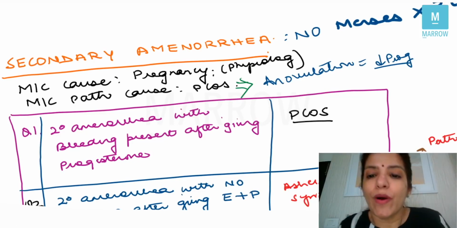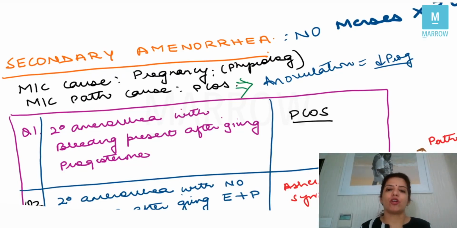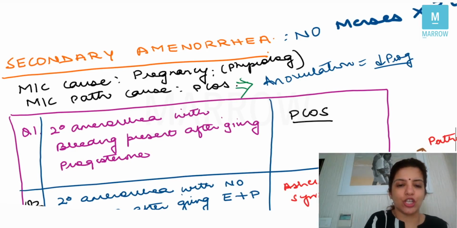Now, how are you going to get questions on secondary amenorrhea? If your question says that there is a female with secondary amenorrhea with bleeding present after giving progesterone, that means that in that female the progesterone was not there. When you gave her progesterone, this is called the progesterone challenge test.